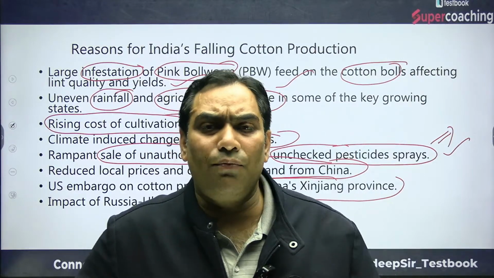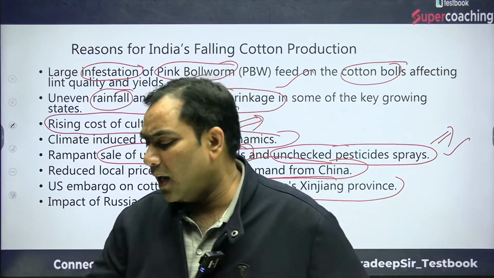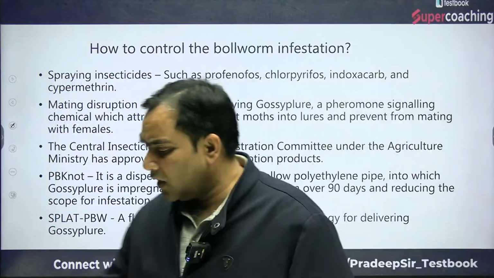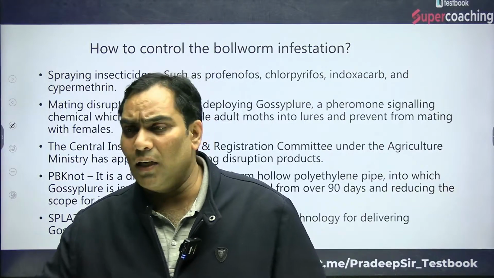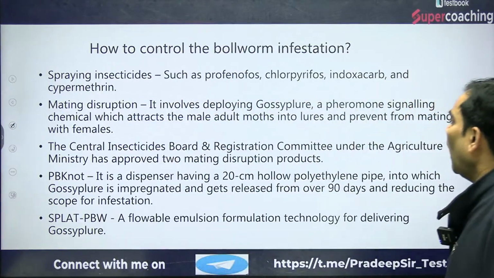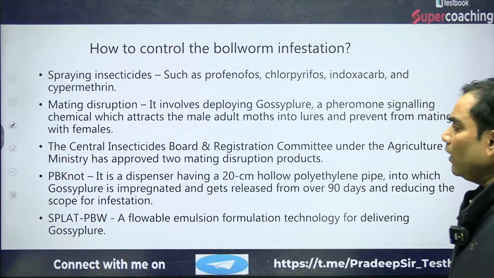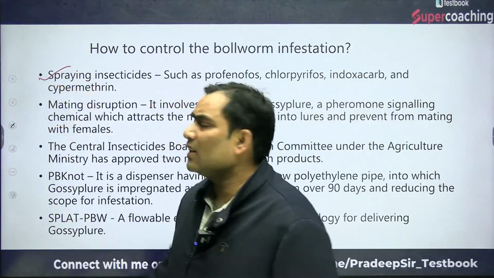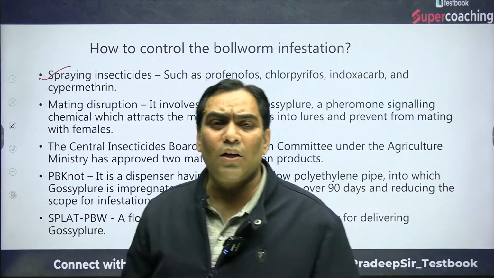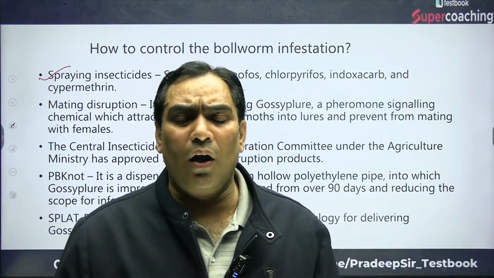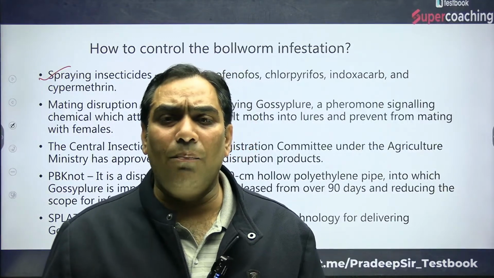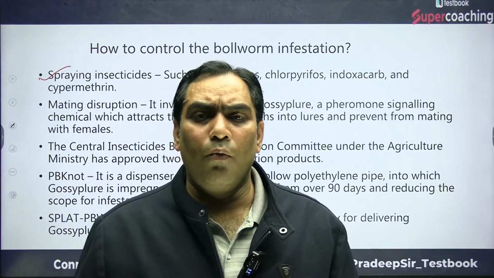Because of this conflict of Russia-Ukraine, there is a decline. So that is the reason. Now we are going to discuss what should be the measures, how we can control this infection of pink bollworm. First of all, there is a need to spray insecticides to eradicate the attack of pink bollworm.